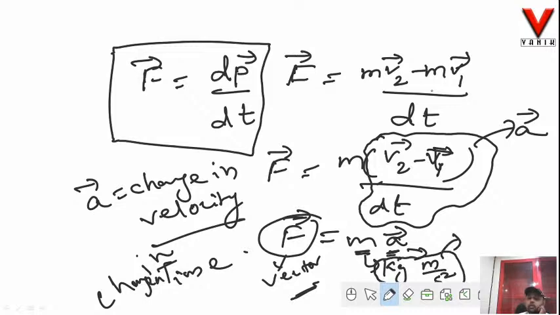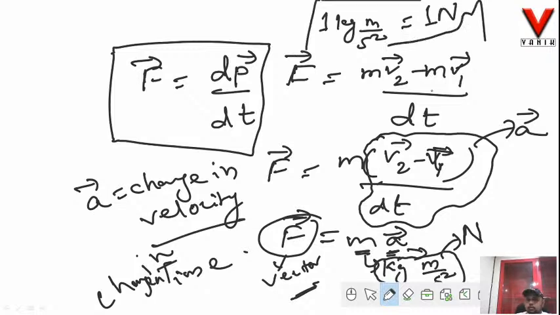Since Newton defined force in his second law, we name this SI unit after Newton and denote it by capital N. So 1 kg meter per second square is equal to 1 Newton. So the SI unit of force is Newton.